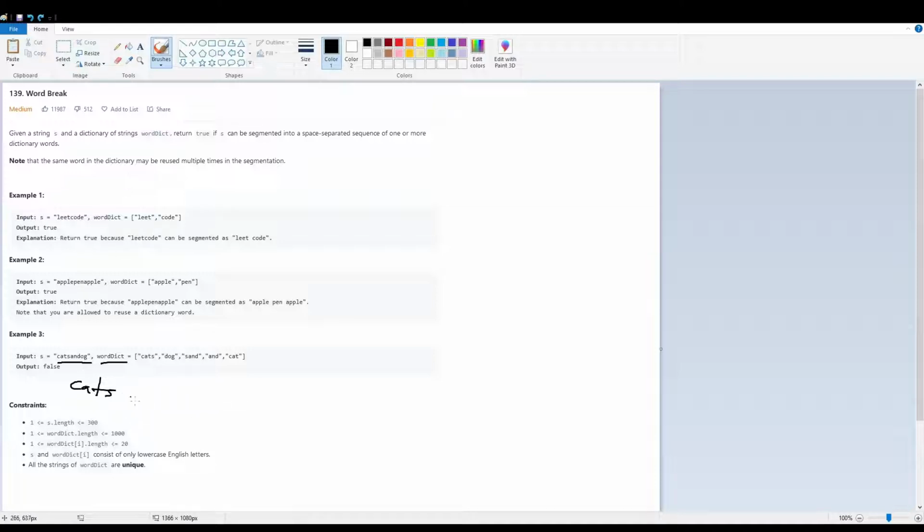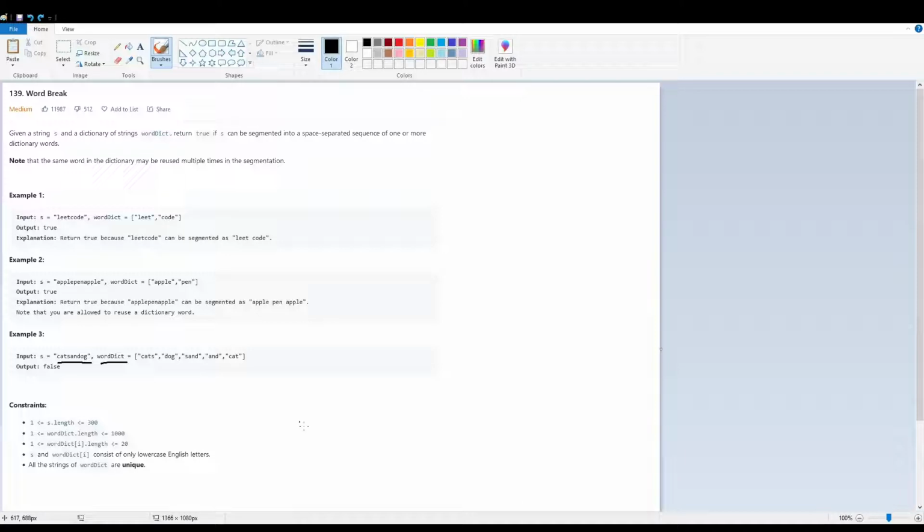We can try cat, sand, og, still not it. We can try cats and dog, still not it. This is not in the word dictionary here, etc. So no matter what we try, we cannot segment this into space-separated words that are contained in the word dictionary. So how do we go about this?